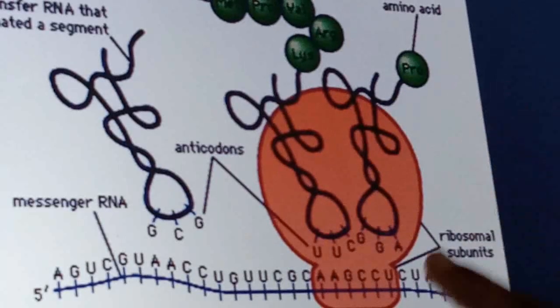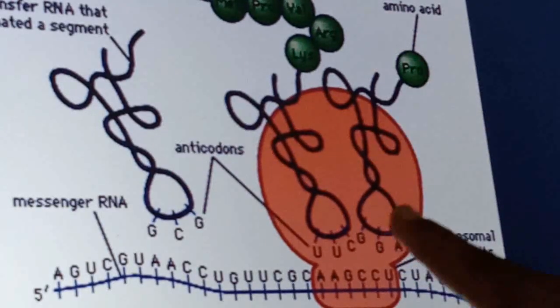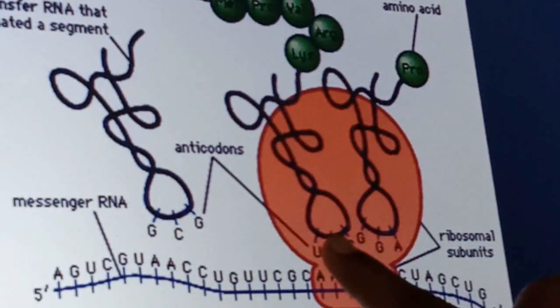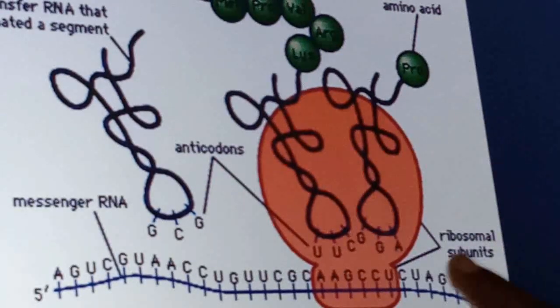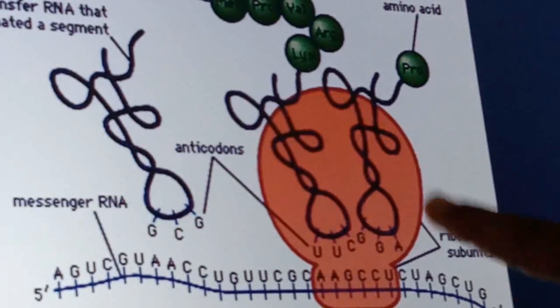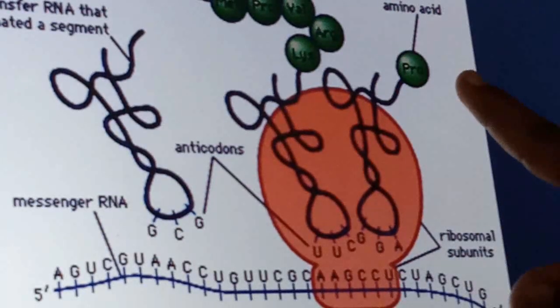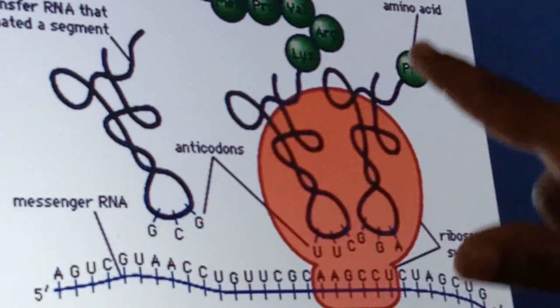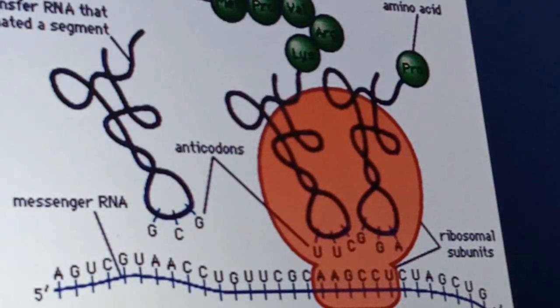When it shifts ahead, automatically what was on the P site will be shifted to the A site, and again the P site will be empty. A new tRNA with the amino acid will come and attach to the P site over here. Again the bond will be formed between the amino acids, and the chain goes on elongating.